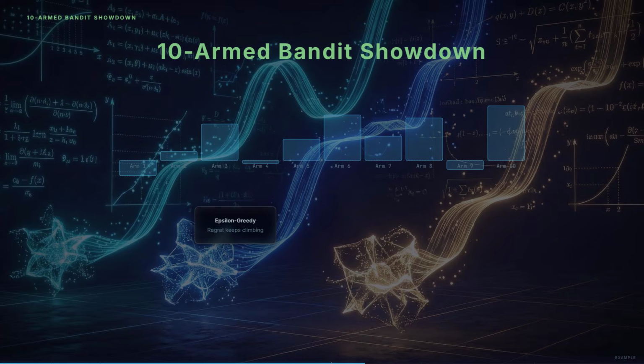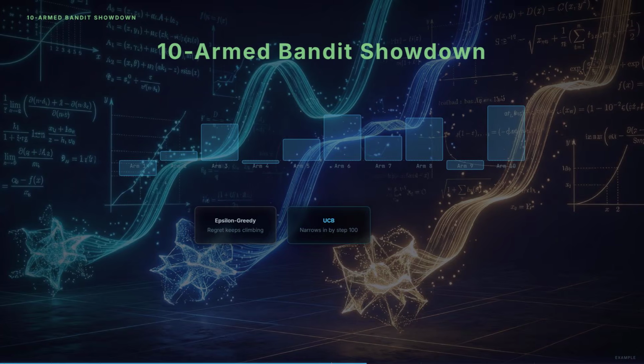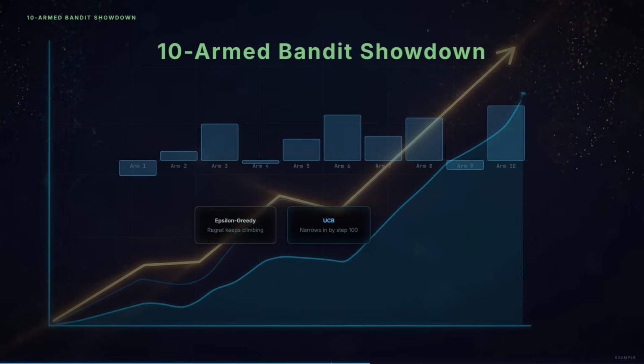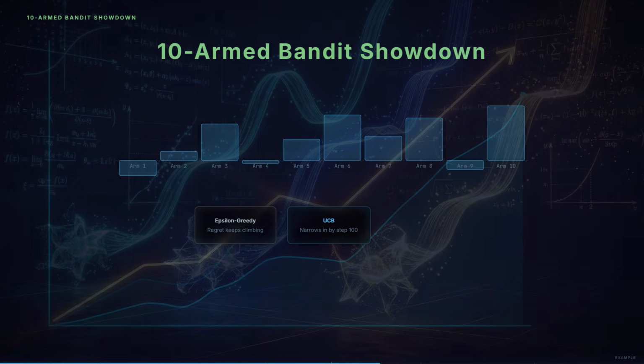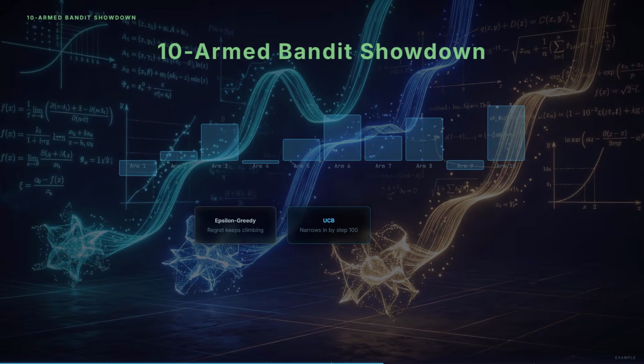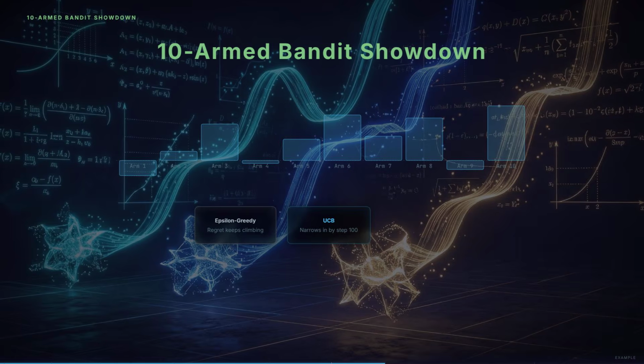UCB with C equals 2 starts differently. It tries every arm once, then focuses on arms with high uncertainty. By step 100, it's already narrowing in on the best arms, while still occasionally checking less tested options. Its regret curve flattens faster than epsilon-greedy. By step 1000, the gap is significant.